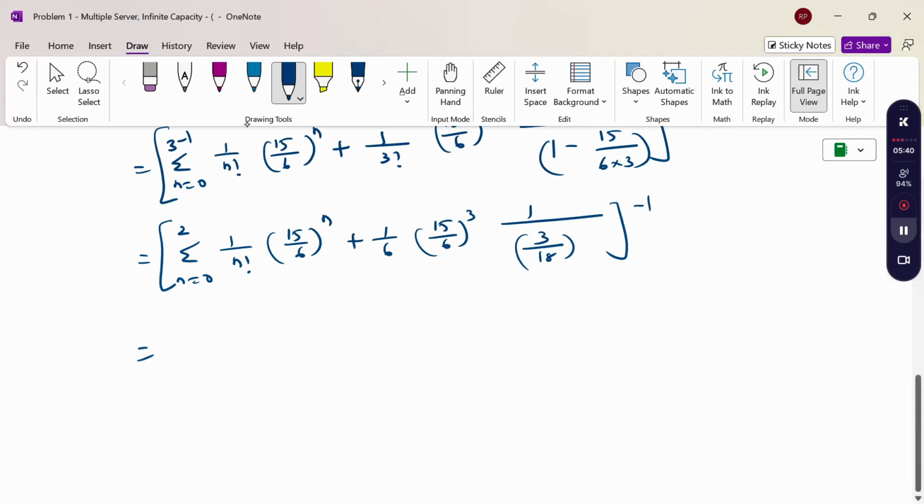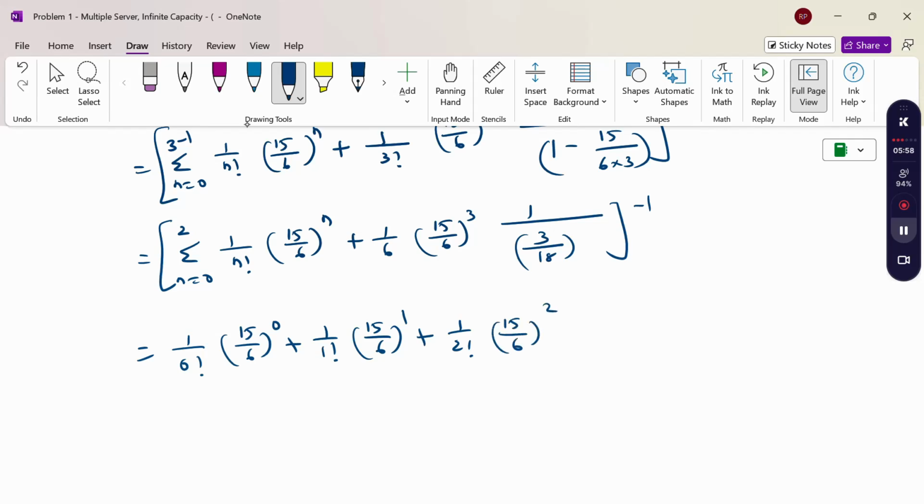When I substitute n = 0, 1 by 0 factorial (15 by 6) power 0, plus n = 1, 1 by 1 factorial (15 by 6) power 1, plus the maximum up to 2, 1 by 2 factorial (15 by 6) power 2. So this is the summation, plus this 1 by 6. This 1 by 6 cancels.